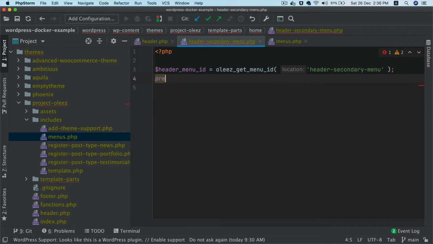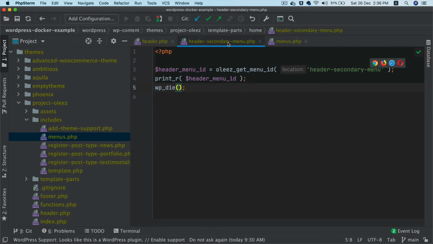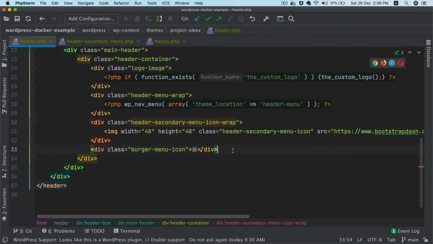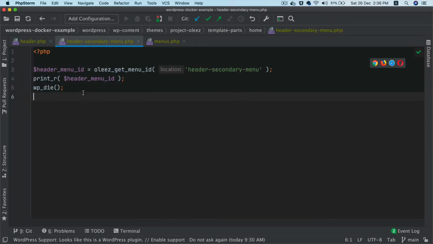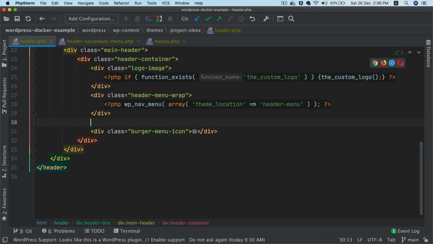So take a look. If I do print r header menu id, die, again I have to include this file. It's not going to work otherwise. So where do I need this menu? I need this menu here, correct? So I'm going to just say, in fact I should move this icon also there because it's related to that, right? Yeah.